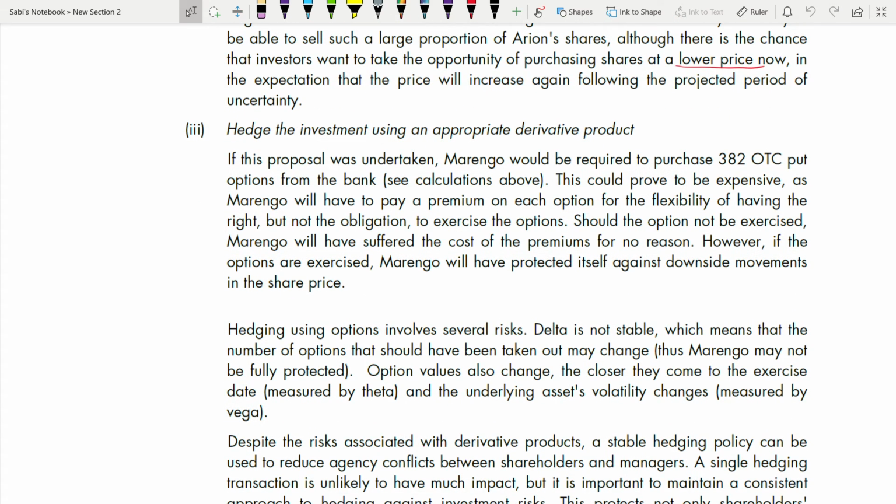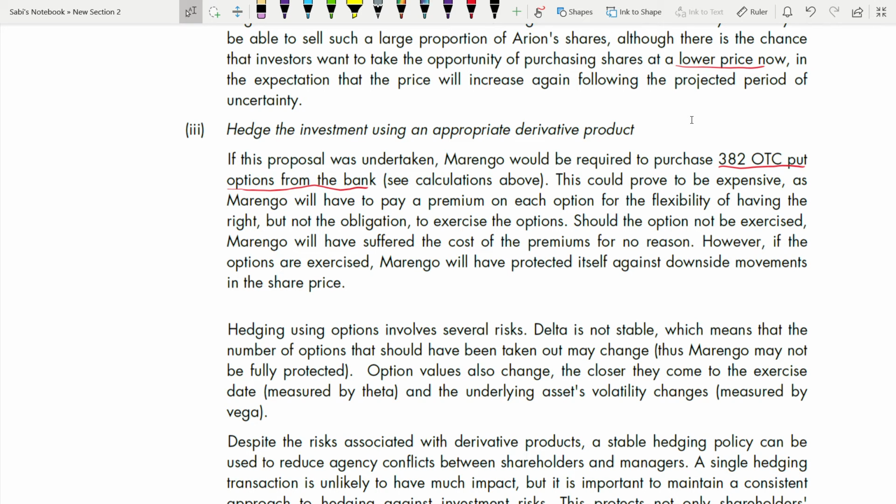Next, you need to hedge. So we are going to say why. If this proposal was undertaken, Marengo would be required to purchase 382 OTC put options from the bank. Just see, when you talk about hedging, you need to talk about derivatives, right? So which derivative are we using here? Options. Which option? Over the counter, OTC options.